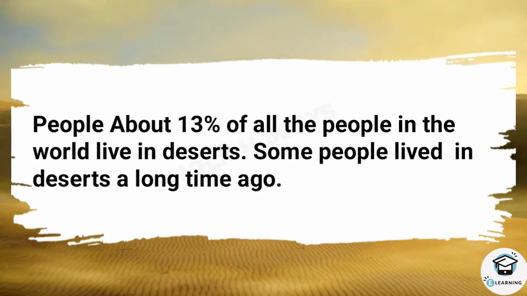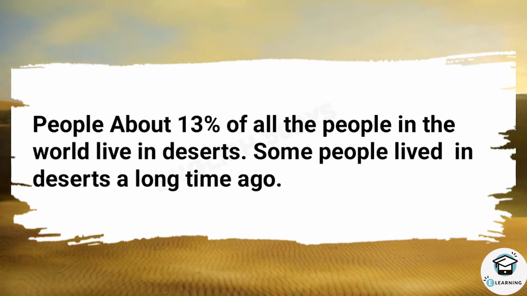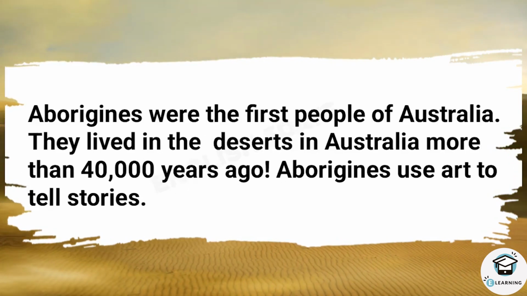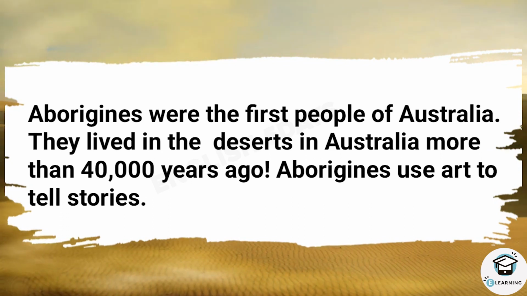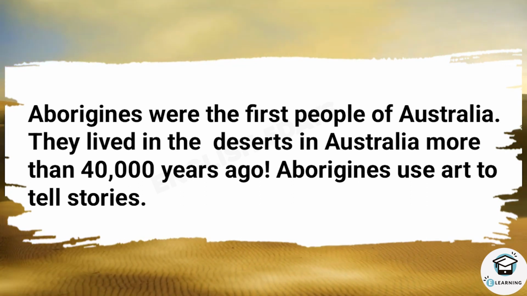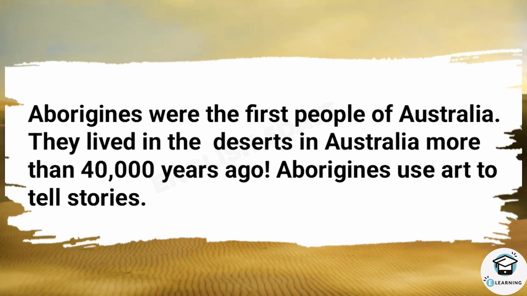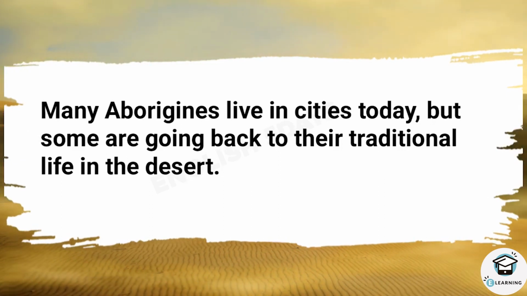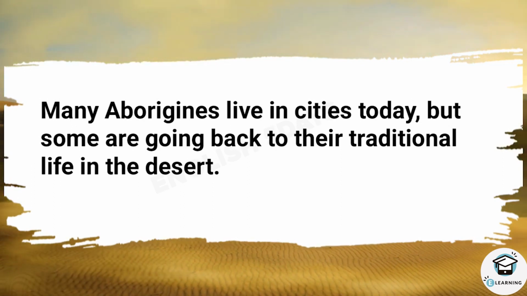About 13% of all the people in the world live in deserts. Some people lived in deserts a long time ago. Aborigines were the first people of Australia. They lived in the deserts in Australia more than 40,000 years ago. Aborigines use art to tell stories. Many Aborigines live in cities today, but some are going back to their traditional life in the desert.